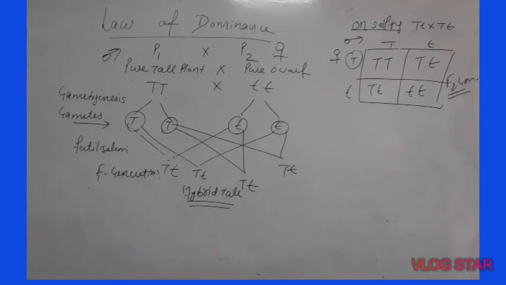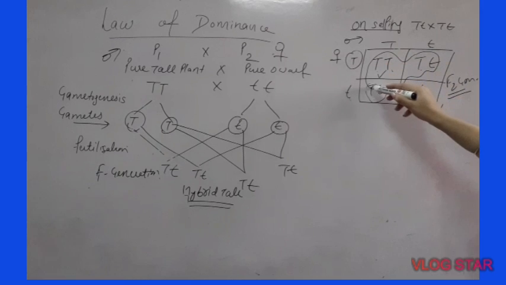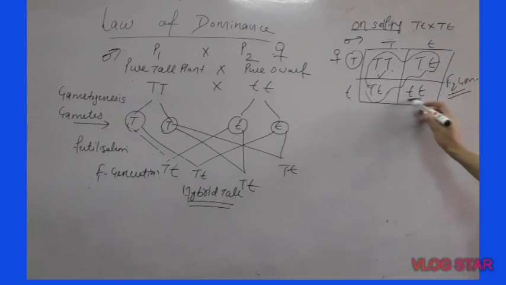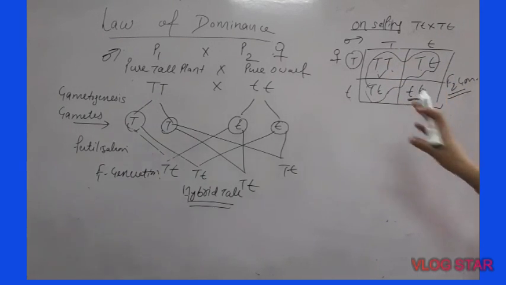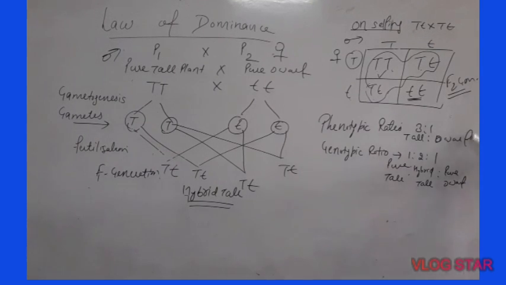F2 generation. Now let us study the phenotype of the F2 generation. What would be this? It would be tall because it is homozygous condition. And if we apply law of dominance, according to law of dominance, these are heterozygous and these also would be tall. So these three are tall and this one is only small. So considering this, you have to calculate both phenotypic and genotypic ratios.